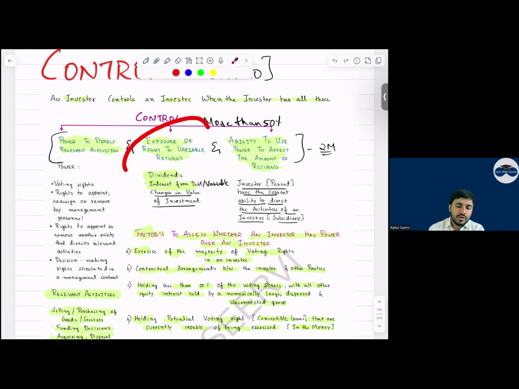Then exposure or right to variable return. We have exposure or right towards the variable return. And ability to use power. Power to hai, but you should have the ability also to use this power. Today I have power, but I'm not able to use this power. कुछ काम का ही नहीं है ये power. Then it's waste. Then control is not there. So ability to use the power to affect the amount of the return.